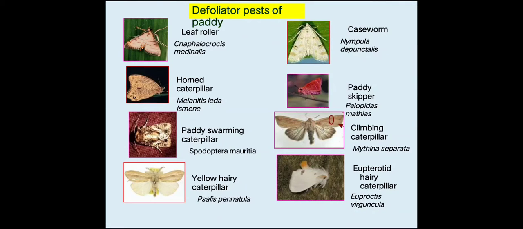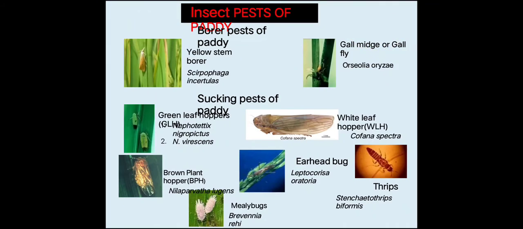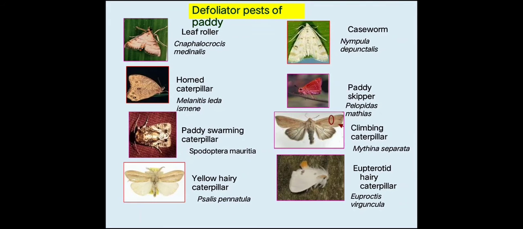You have to remember the scientific names: Cnaphalocrocis medinalis, then caseworm is Parapoynx stagnalis. See the name Nymphula depunctalis, it is the older name, but now the name is changed to Parapoynx stagnalis. That I will include in the upcoming class.